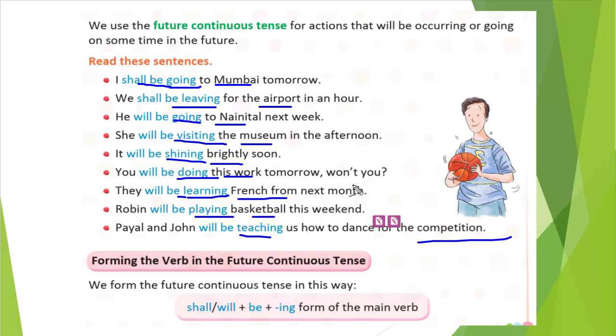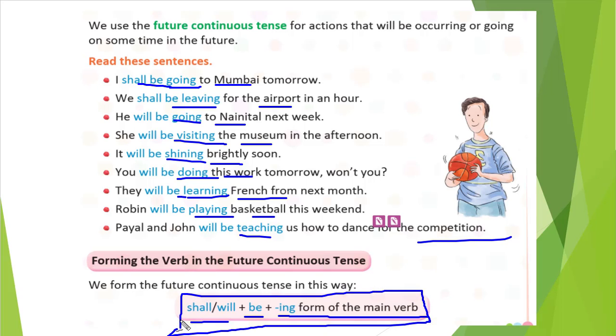Okay, how will we form this continuous tense? So first we will write shall or will, then we will write be, and then the verb with ing. This is the main thing we will use to create future continuous tense. Like in simple future, what we did was shall, will plus the main verb in root form, right?